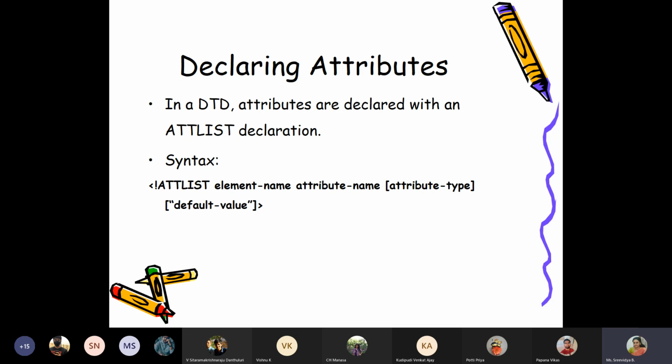Style I can give as an extra feature, like italics or bold. Type I can give as the font type, whether it is Times New Roman or Comic Sans or Courier, whatever it is. So the extra features I am adding to an element are referred to as attributes.